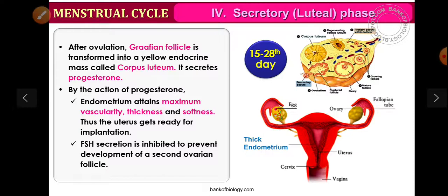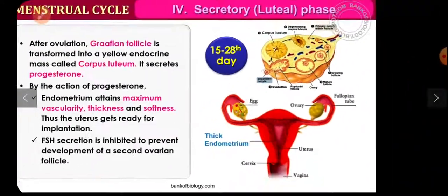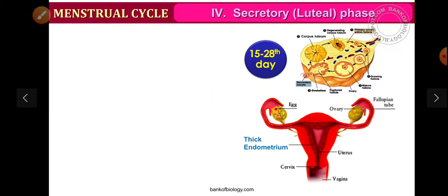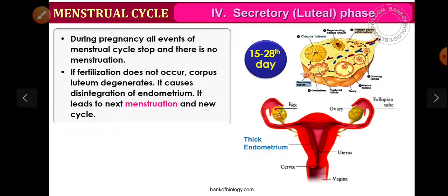FSH secretion is inhibited to prevent the development of secondary ovarian follicles. With the help of the diagram, you can see this. During pregnancy, all events of the menstrual cycle stop and there is no menstruation. If fertilization does not occur, the corpus luteum regenerates. It causes disintegration of the endometrium. It leads to the next menstruation and a new cycle.